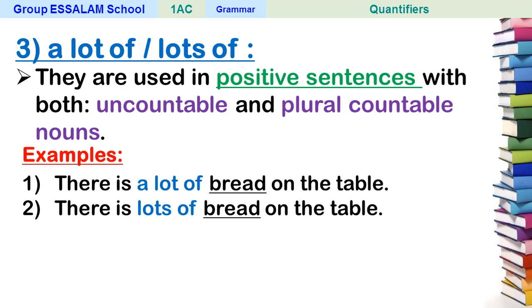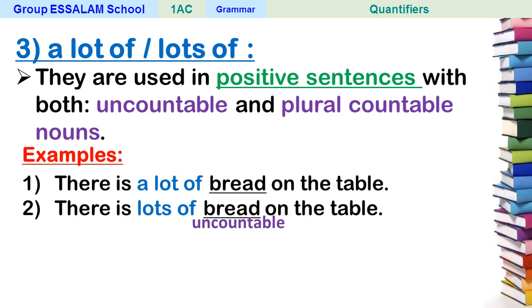So lots of and a lot of are used to quantify large amounts. Is it okay? And here, there is a lot of bread on the table. This is a positive sentence. And bread is what? Uncountable noun. Is it okay? The same with the second sentence.